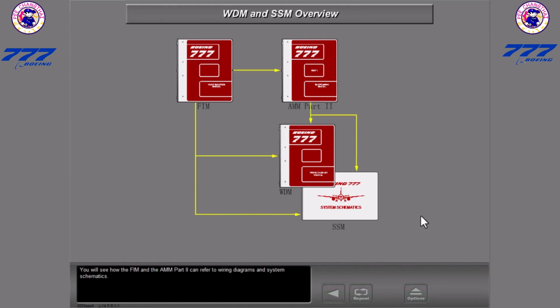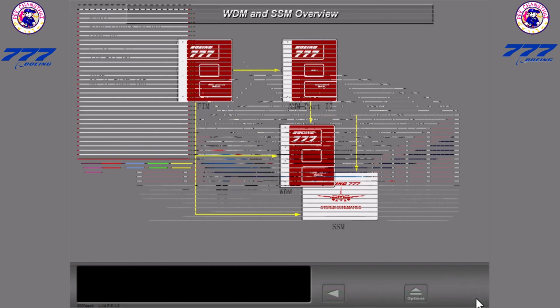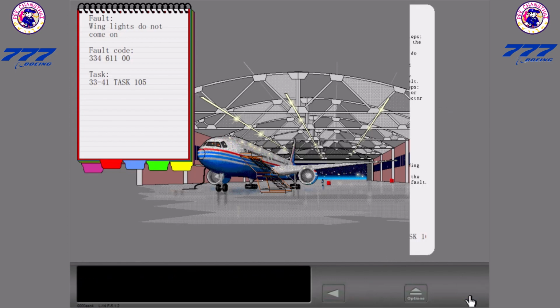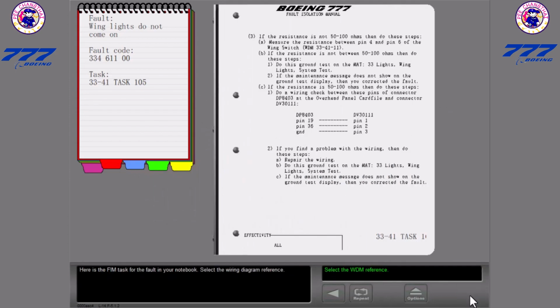You will see how the FIM and the AMM Part 2 can refer to wiring diagrams and system schematics. The airplane is in for extended maintenance. The logbook entry shows a fault. You found the fault code and a task number for the fault. Here is the FIM task for the fault in your notebook. Select the wiring diagram reference.